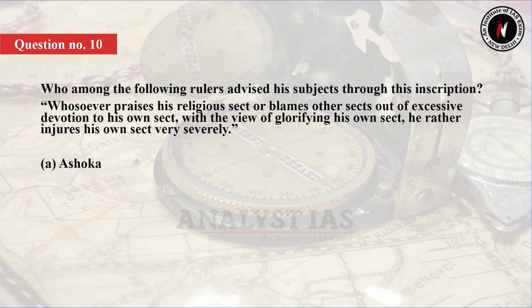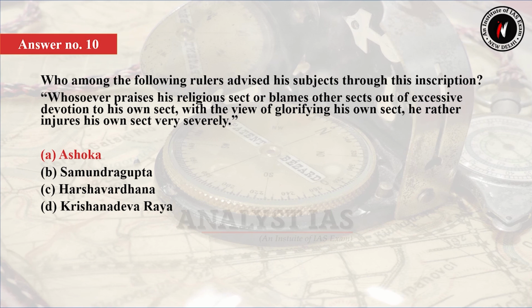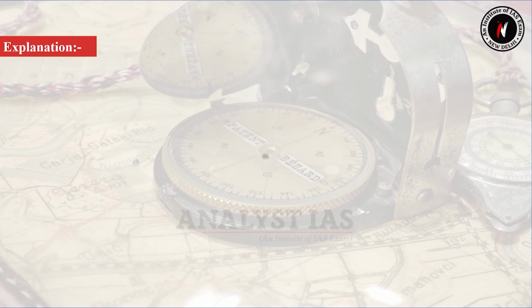Option A, Ashoka. Option B, Samudragupta. Option C, Harshavardhana. Or option D, Krishna Deva Raya. So the answer of this question is option A. Ashoka advised his subjects through this inscription. Let's see the explanation.